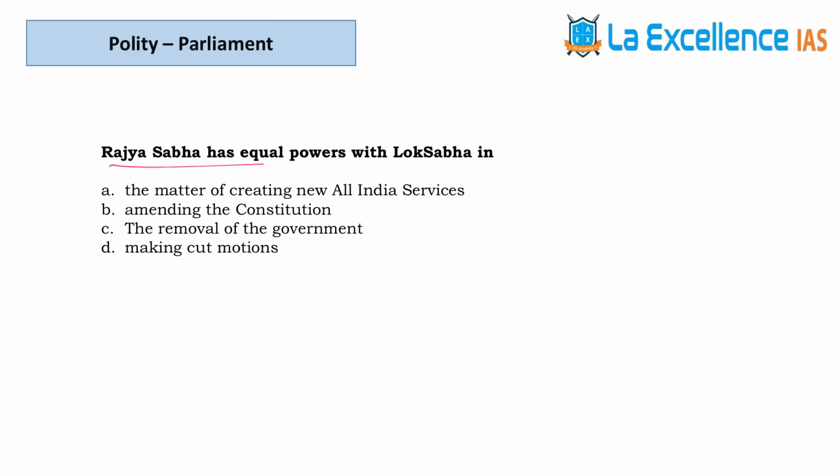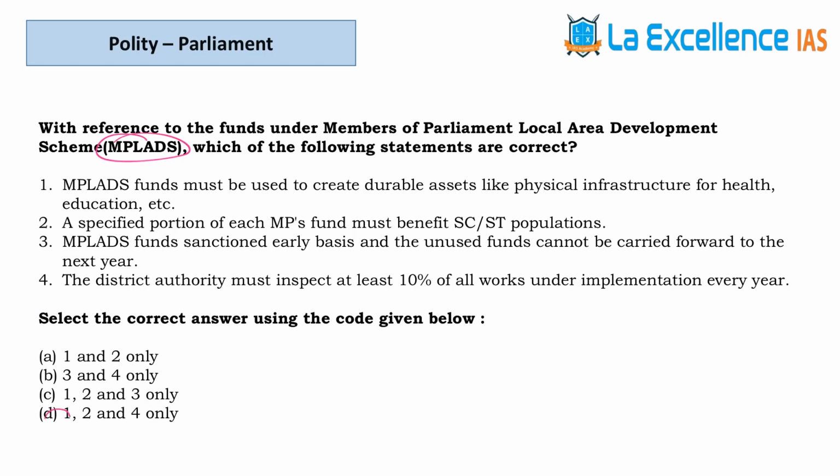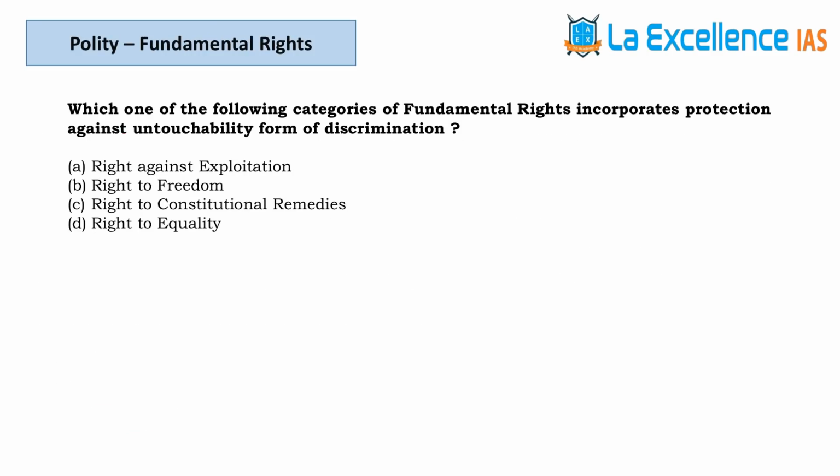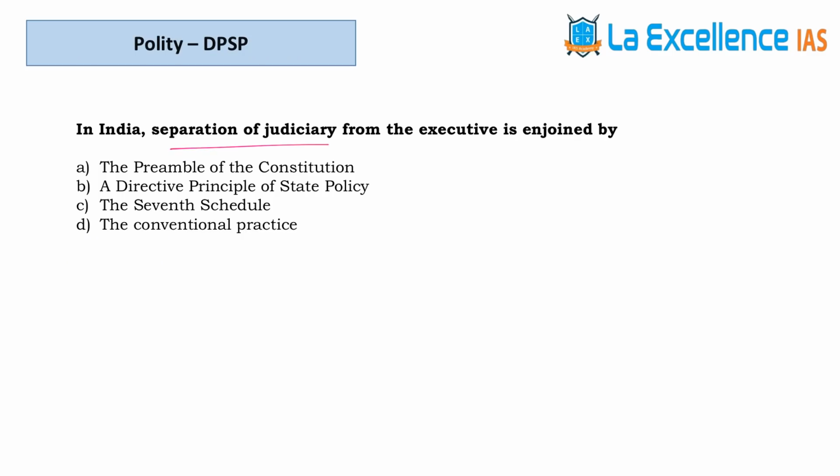The next question is about Rajya Sabha and Lok Sabha powers. The answer for this question is B. Next question is about MP-led funds. Answer for this is D. Question is about the untouchability. It comes under right to equality. So answer is D. Next question is about separation of judiciary from executive.